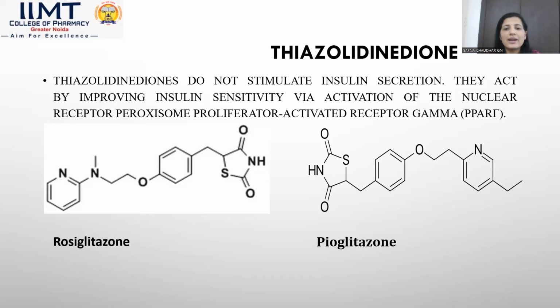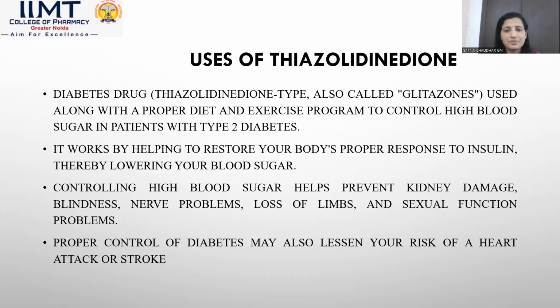These PPAR receptors are responsible for the synthesis and production of glucose. So it improves the insulin sensitivity. That is, when the insulin is activated, the insulin decreases the level of glucose. So this thiazolidinedione category of drugs simply activates the PPAR receptors. These are some structures of rosiglitazone and pioglitazone.